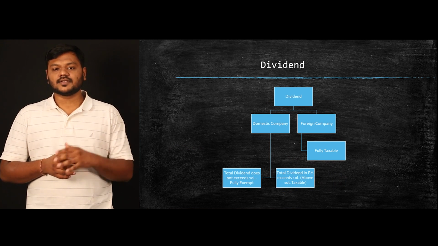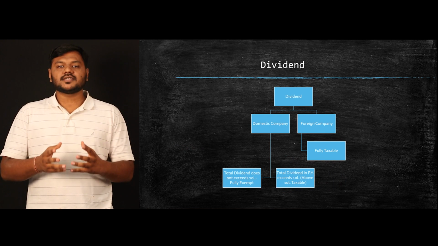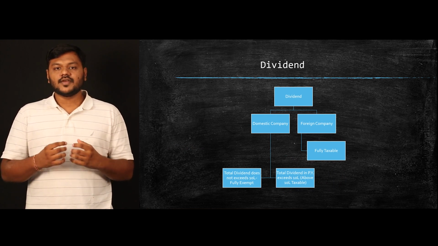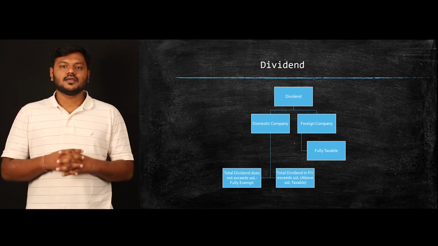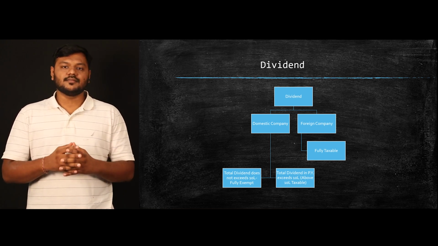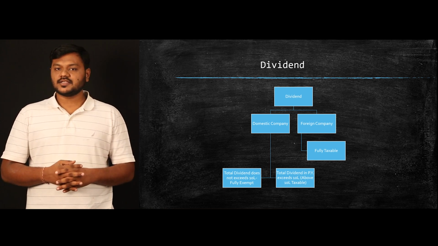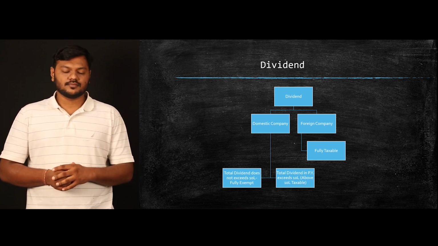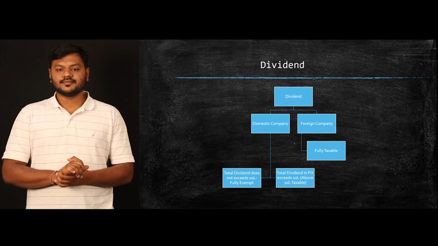Let's talk about the last one, that is dividend income. So basically you receive dividend when you have purchased the shares or securities of certain companies. So if you are receiving dividend income, that can be from two kinds of organization. One, you can receive dividend from a domestic company, which means an Indian company, or you can receive dividend from a foreign company.